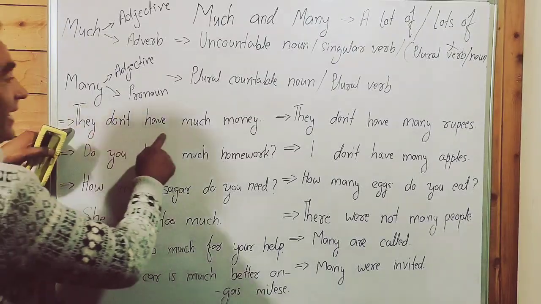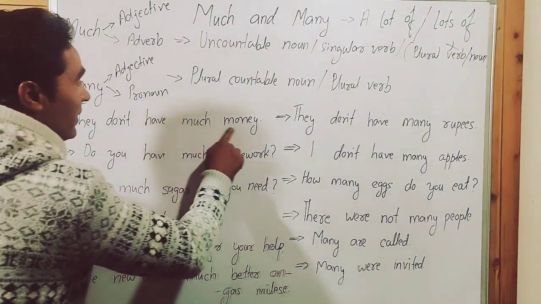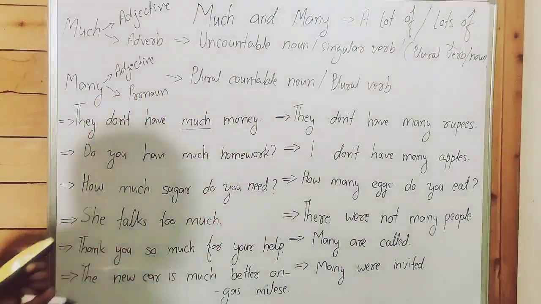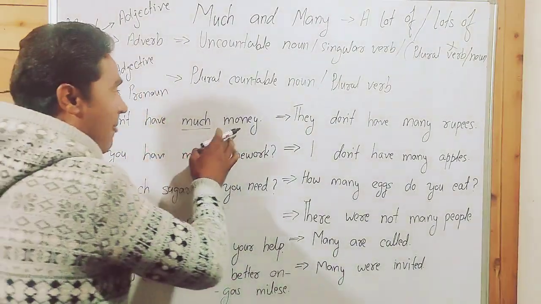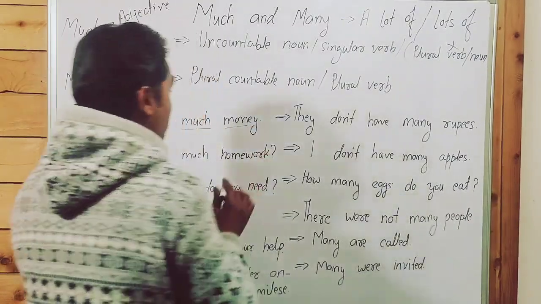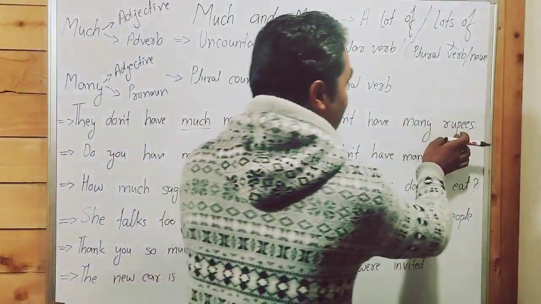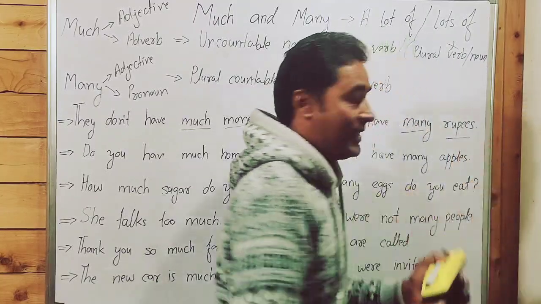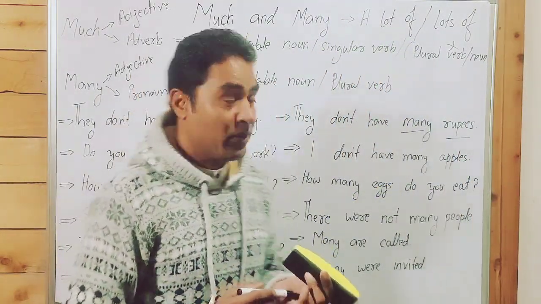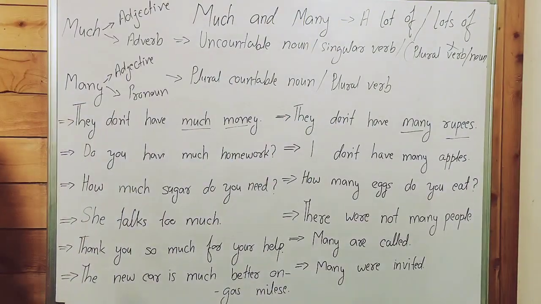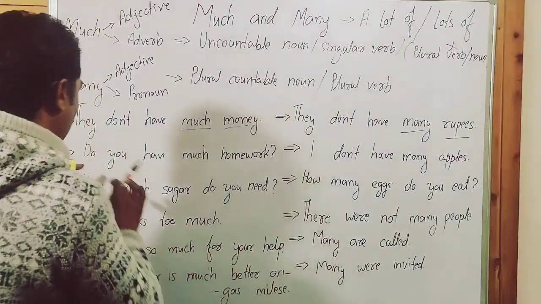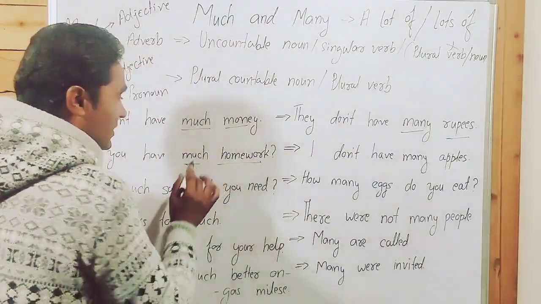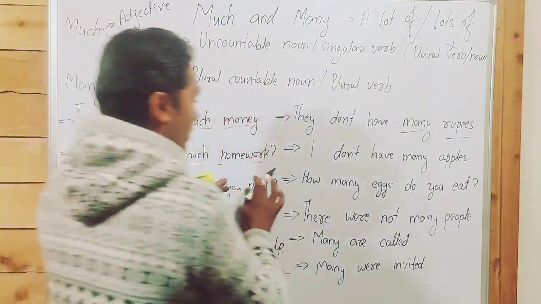For example, they don't have much money. Money is an uncountable noun. Much has been used here as an adjective for money. They don't have many rupees. Guys, point to be noted. Many is an adjective over here. Rupees is a countable noun, so many has been used for a countable noun. Do you have much homework? Homework is an uncountable noun. Much has been used for uncountable noun.